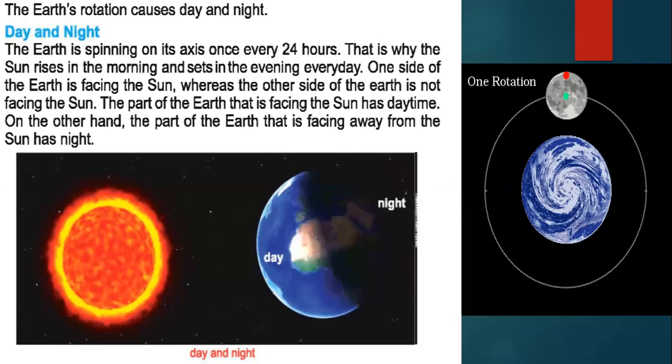The part of the Earth that is facing the sun has daytime. On the other hand, the part of the Earth that is facing away from the sun has night. That is what I discussed a little while ago, the globe and torch experiment. If you do that experiment, you will be more clear about the rotation of the Earth.